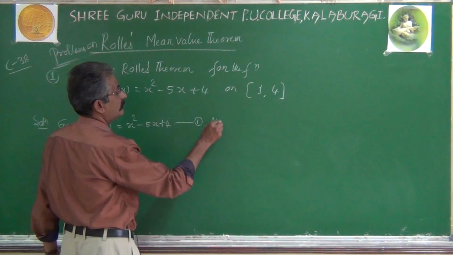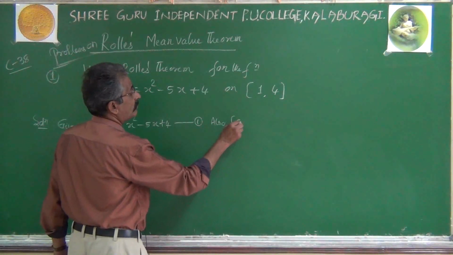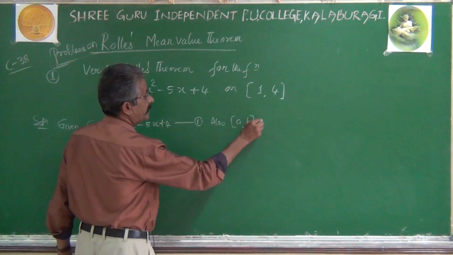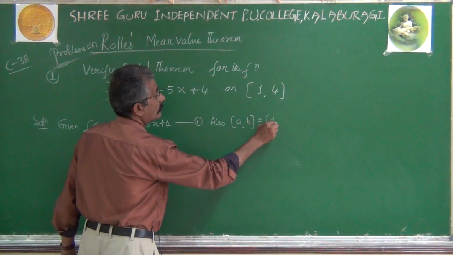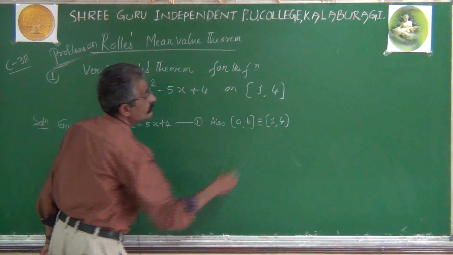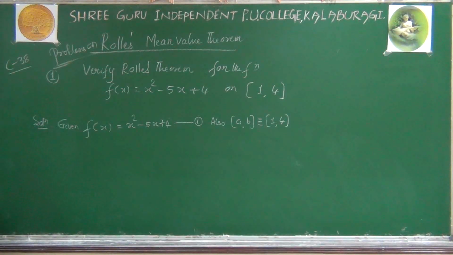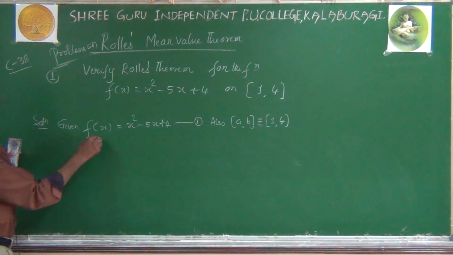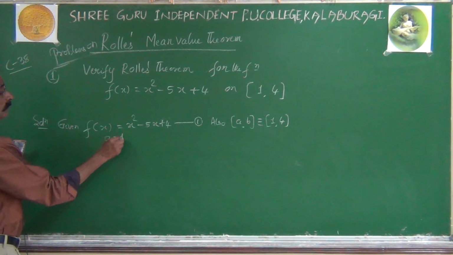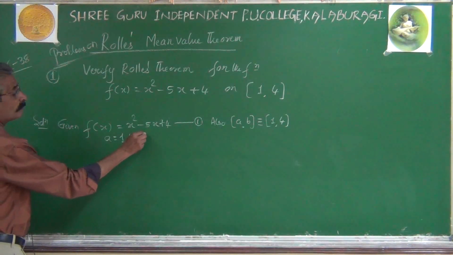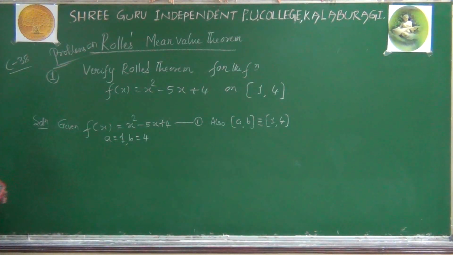The interval a, b matches with the interval 1, 4. So a becomes 1, b becomes 4. Obviously, a equal to 1, b equal to 4 from the given information.